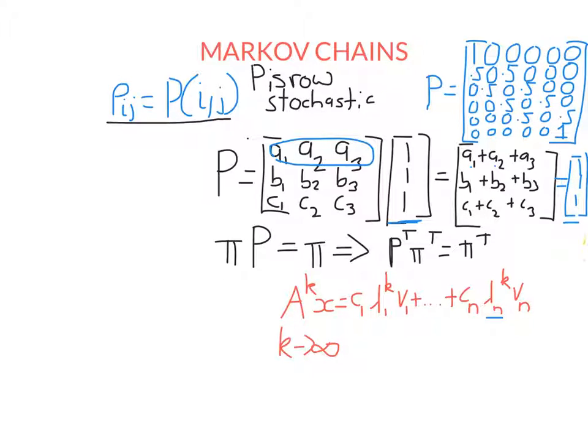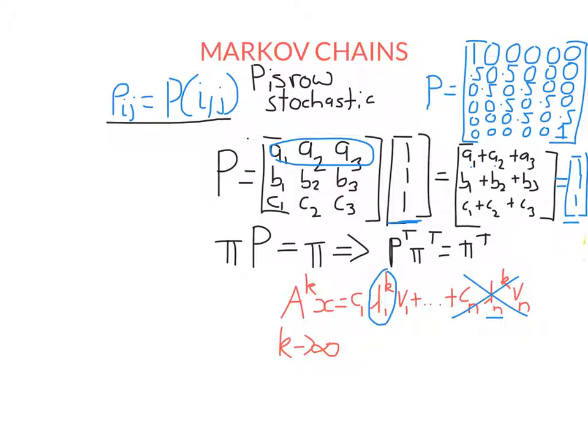So if this eigenvalue, for example, was 0.8, for sufficiently large k this term would drop out because it would be close to 0. What we would be left with is just a linear combination of the eigenvectors corresponding to eigenvalue 1. There's always at least one eigenvalue 1. So of course 1 to the power of k, no matter how large k is, is just 1.